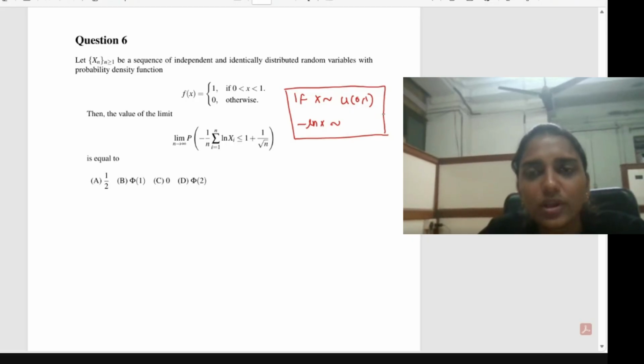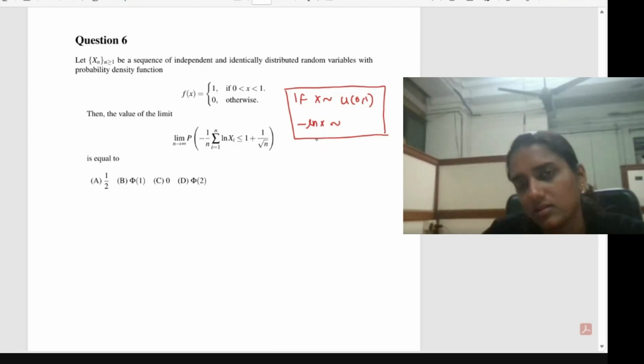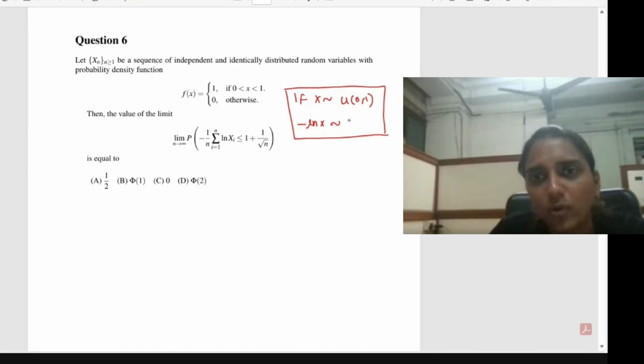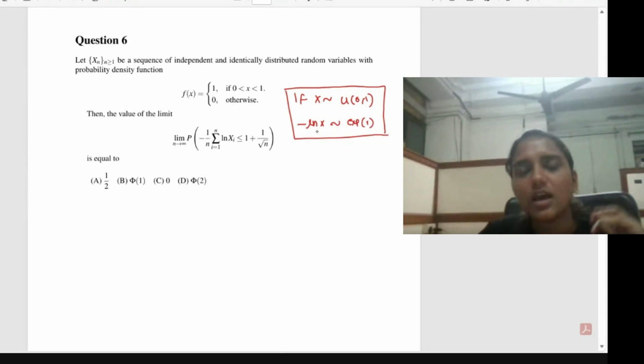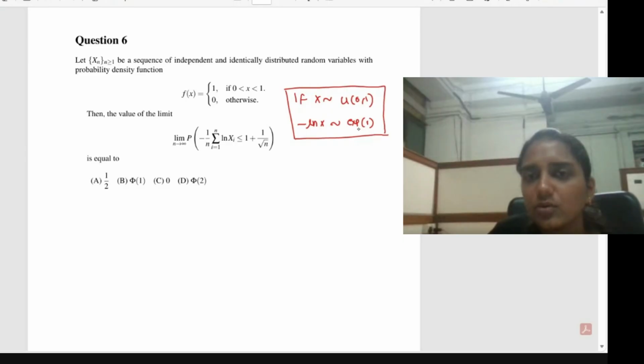If X follows uniform (0, 1), you can apply the Jacobian transformation, taking y equal to minus log x, to find the distribution in detail. I will just mention the result here: minus log X follows an exponential distribution with parameter 1. Find the distribution using the Jacobian property and then see the result.